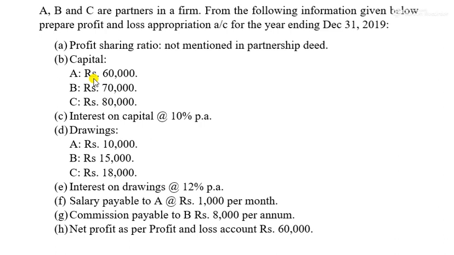Next, we have salary and commission payable. So this will be debited to the profit and loss appropriation account. And lastly, they have given us information on the net profit. This will be credited to the PL appropriation account in the starting of the sum. So in the next class, we'll solve these sums. If you are able to solve these sums, you can go ahead. There are no restrictions. Otherwise, we'll do it in the next class.